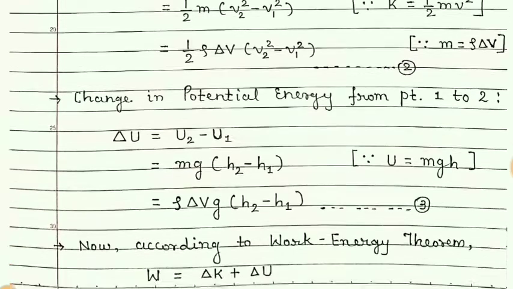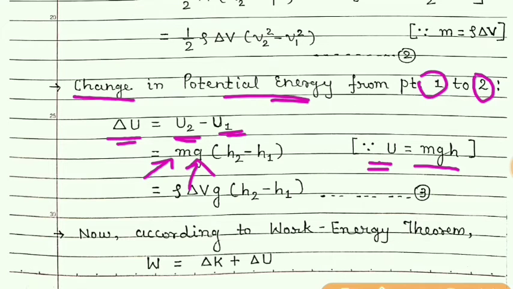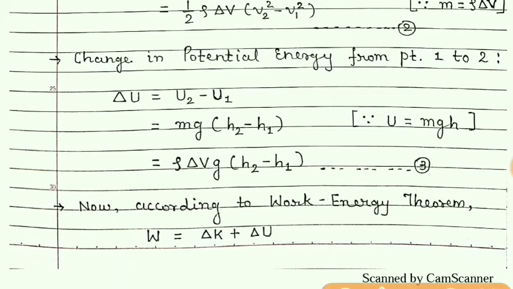Now about potential energy. Change in potential energy at two different points 1 and 2. Delta U is equal to U2 minus U1. And we know that potential energy U is equal to mgh. But here mass of the fluid element and g is constant. Only there is a change in height. So we can write this as mg into h2 minus h1.